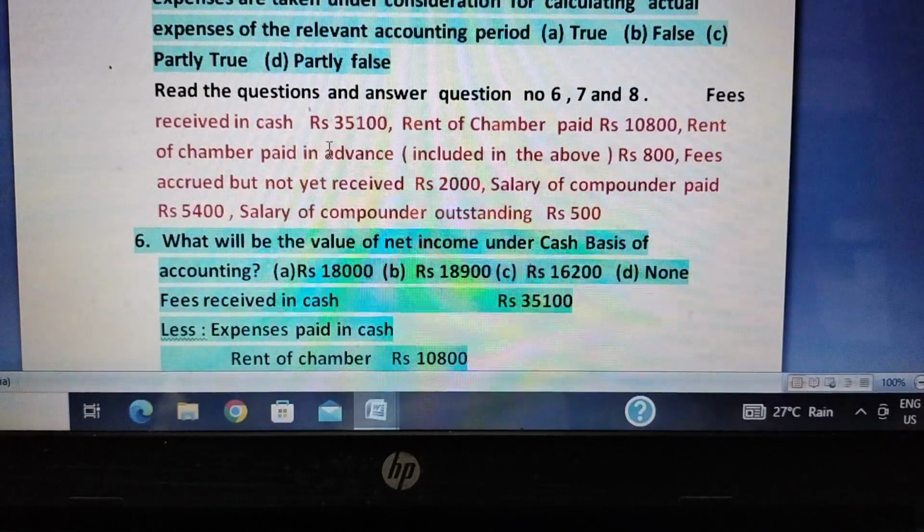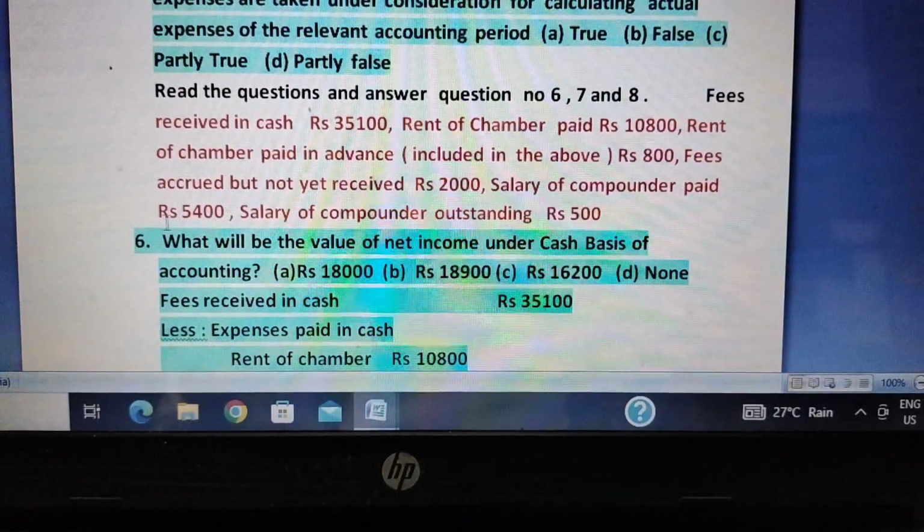Fees accrued but not received: 200 is due. It is still not received from the patients. Salary of compounder, that is the helper, paid 5,400. And salary of compounder outstanding 4,500.